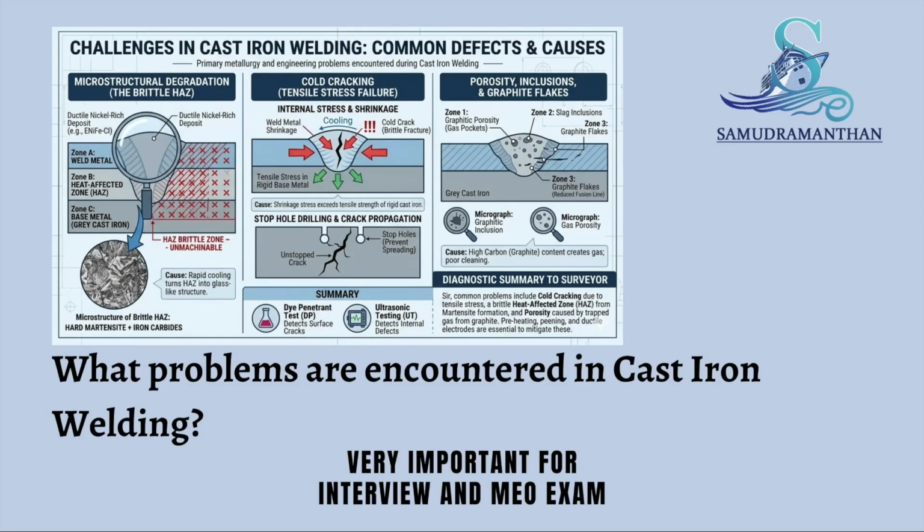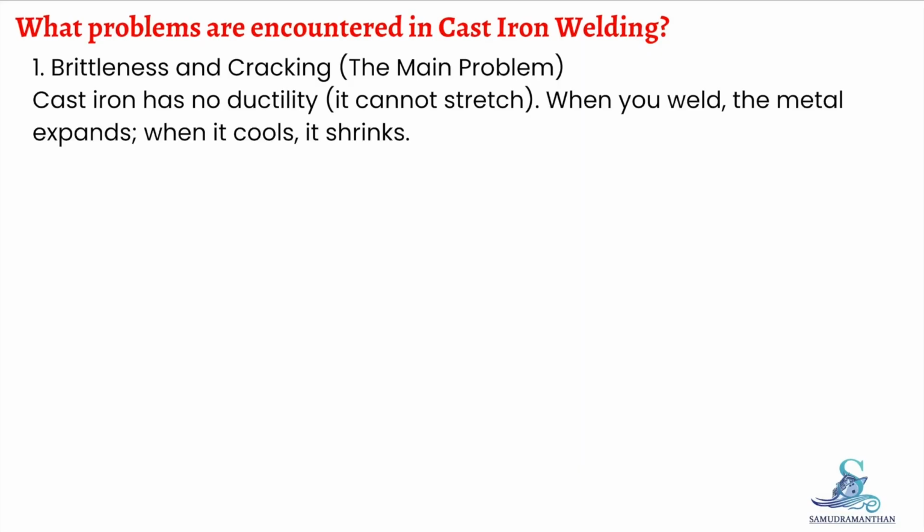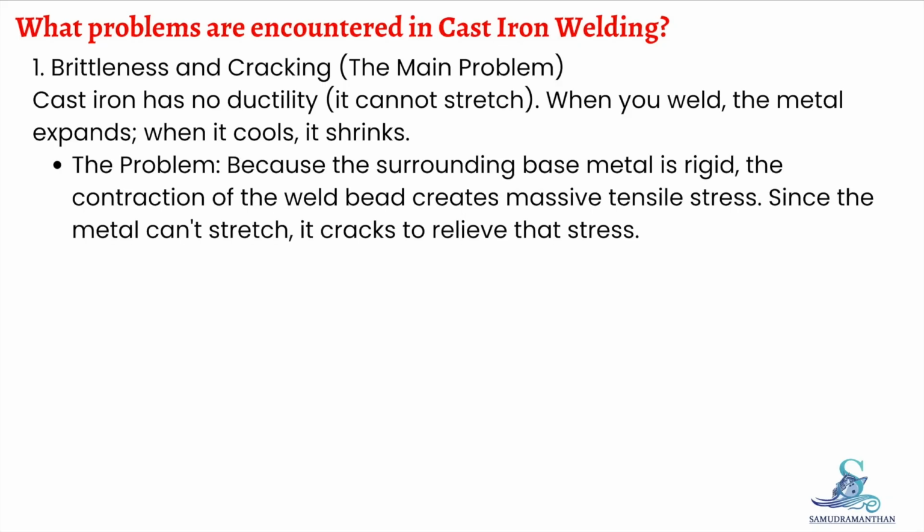What problems are encountered in cast iron welding? Brittleness and cracking. The main problem. Cast iron has no ductility. It cannot stretch. When you weld, the metal expands. When it cools, it shrinks. The problem: because the surrounding base metal is rigid, the contraction of the weld bead creates massive tensile stress. Since the metal can't stretch, it cracks to relieve that stress.